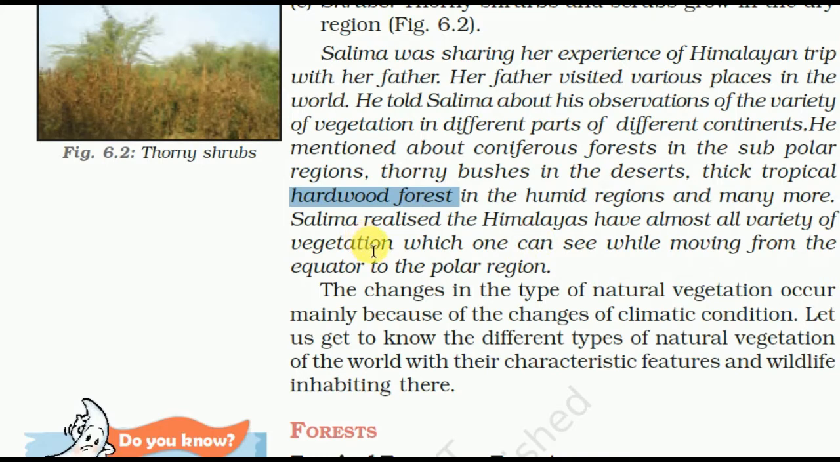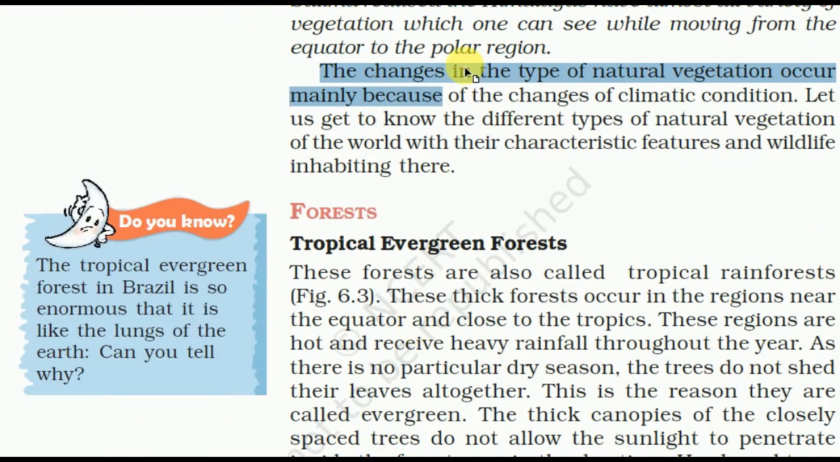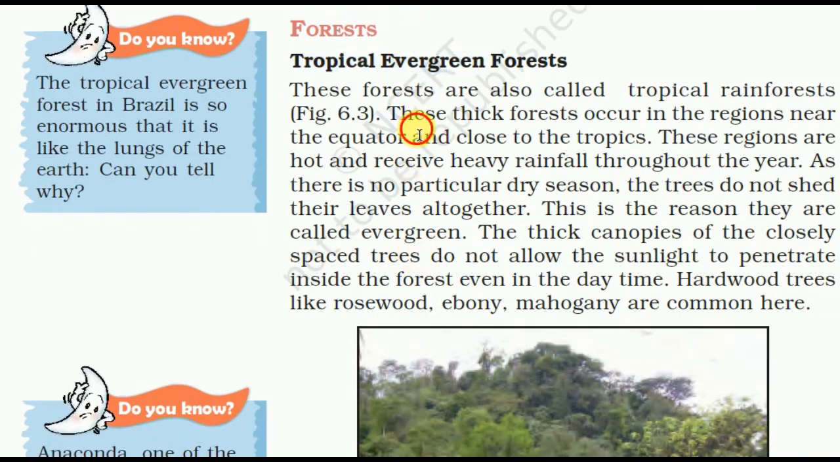Salima realized the Himalaya have almost all varieties of vegetation which one can see while moving from equator to polar region. The change in the type of natural vegetation occurs mainly because of changes of climate condition. Let us get to know the different types of natural vegetation of the world with their characteristic features and the wildlife inhabiting their forests.